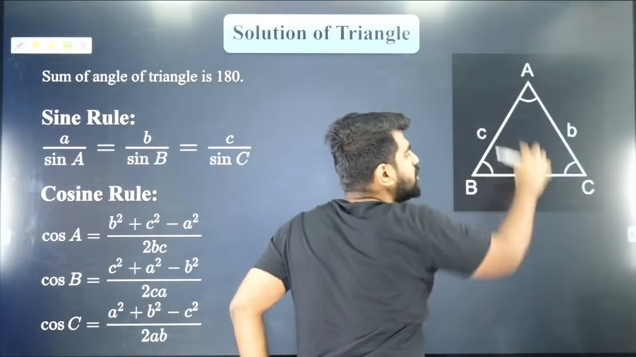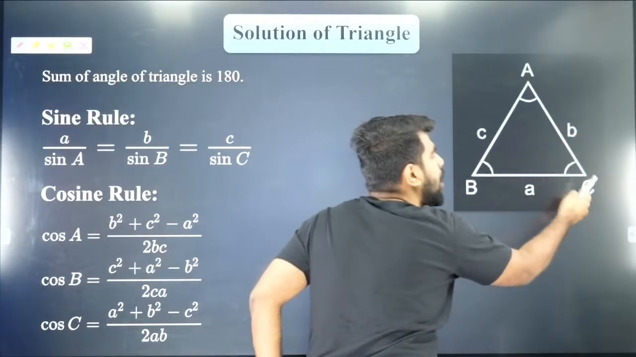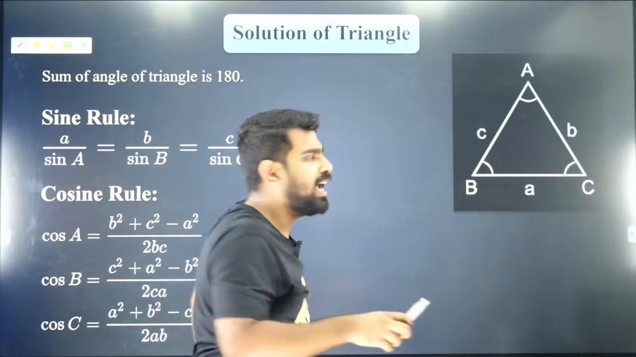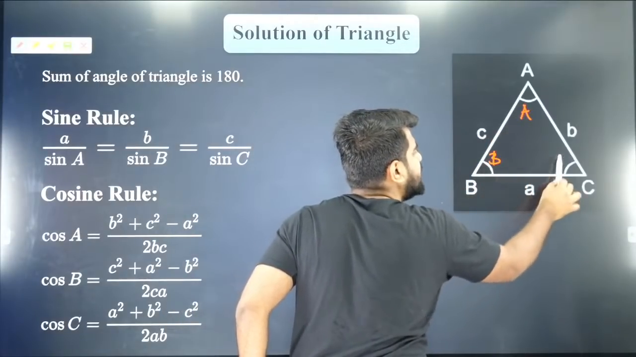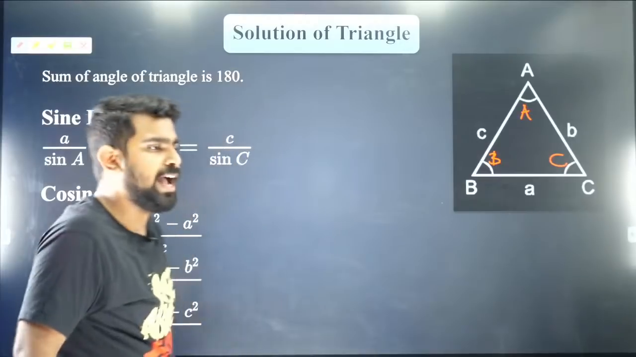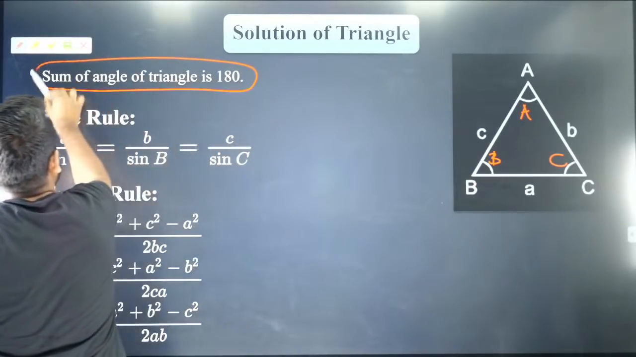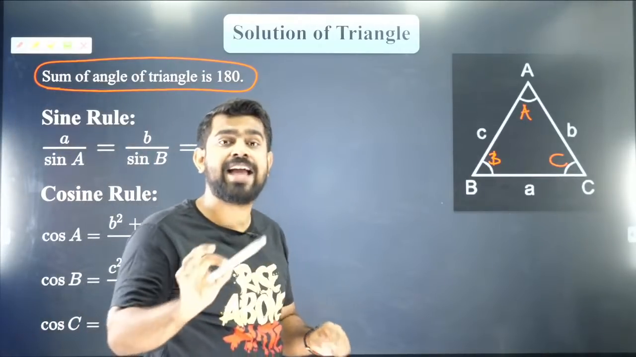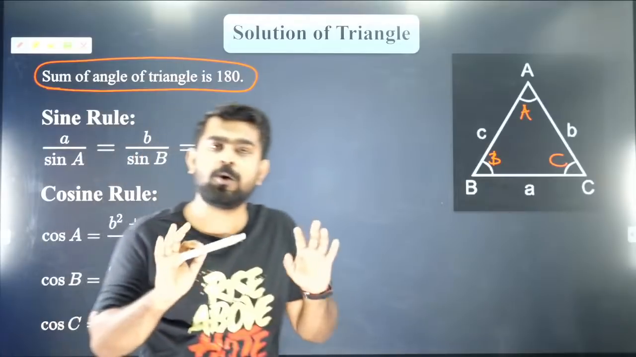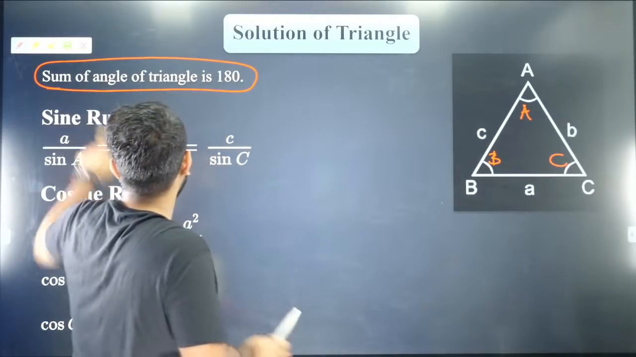The side opposite to A is a. The side opposite to B is b. The side opposite to C is c. Got it? And this angle is capital A. This angle is capital B. And this angle is capital C. And we know that the sum of all the angles in a triangle is 180. I hope everybody knows that. Very simple. Very good.